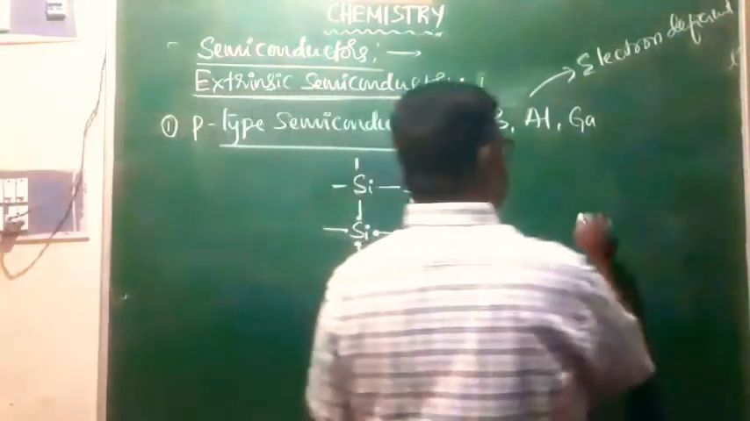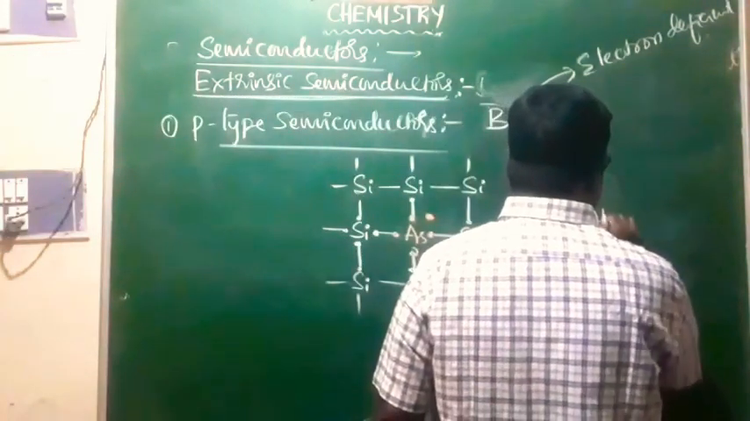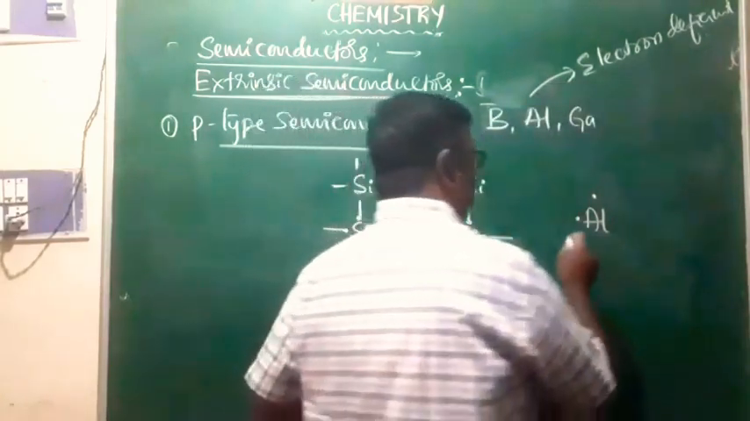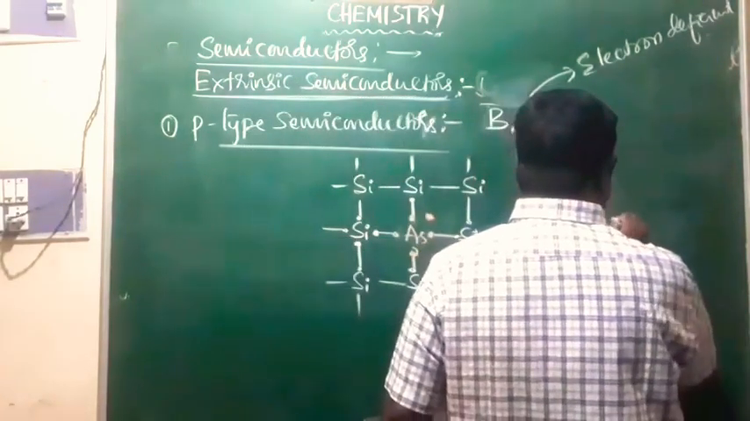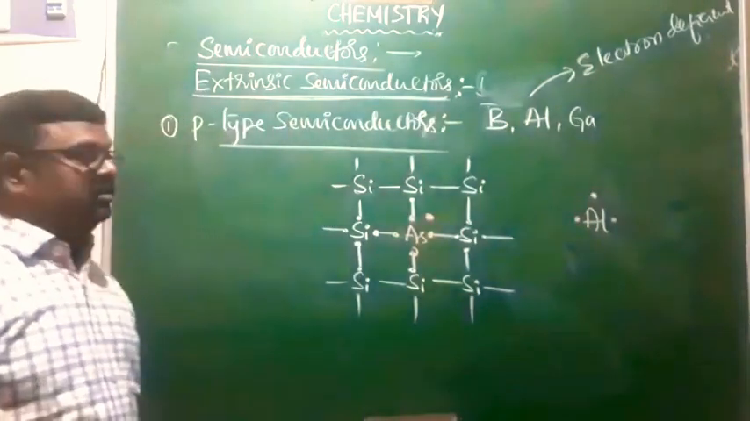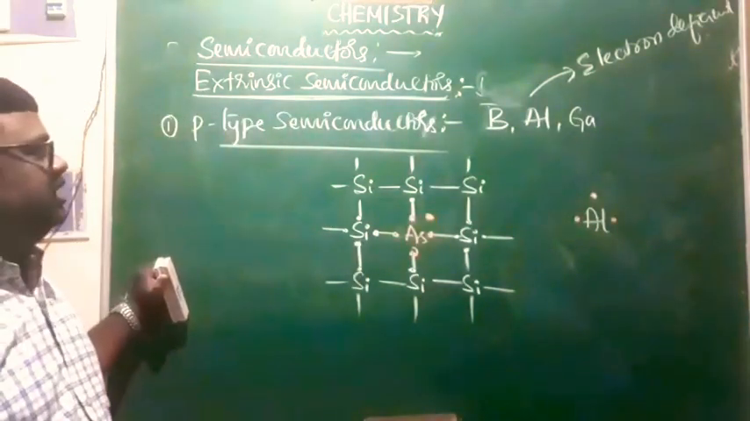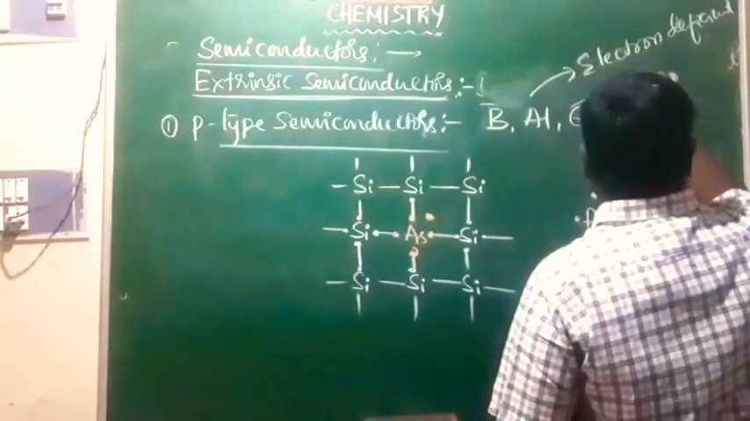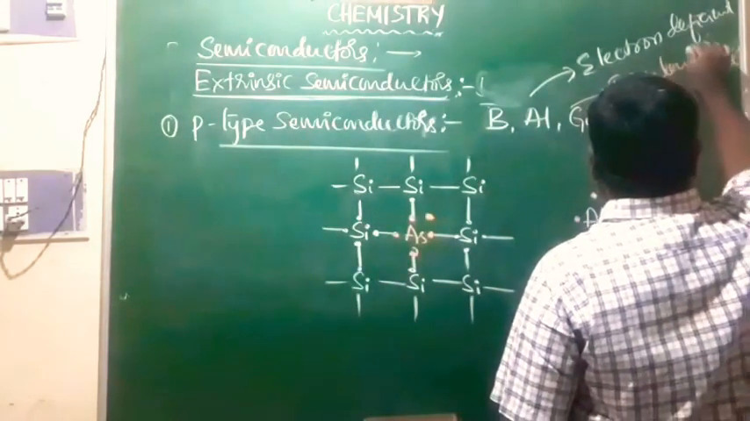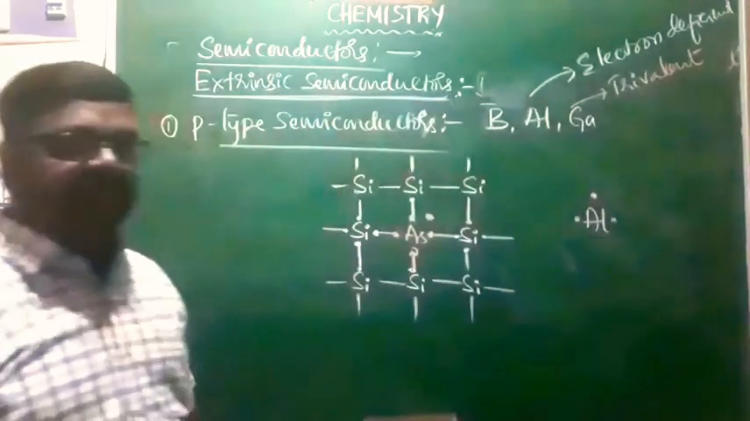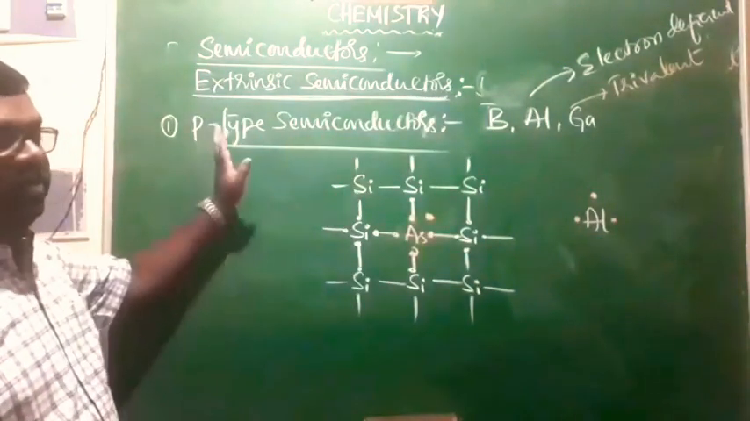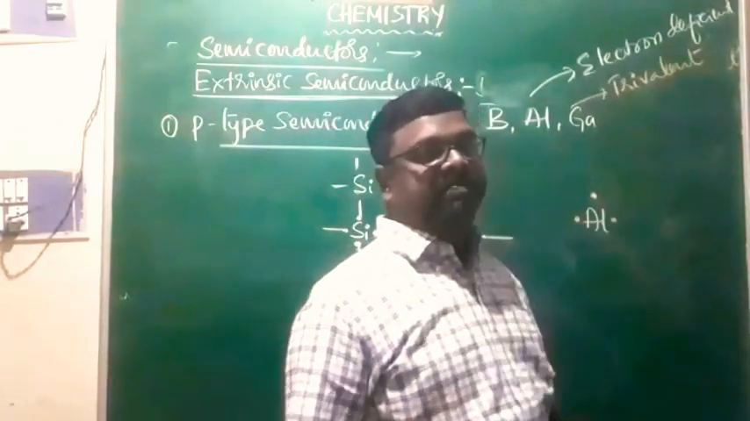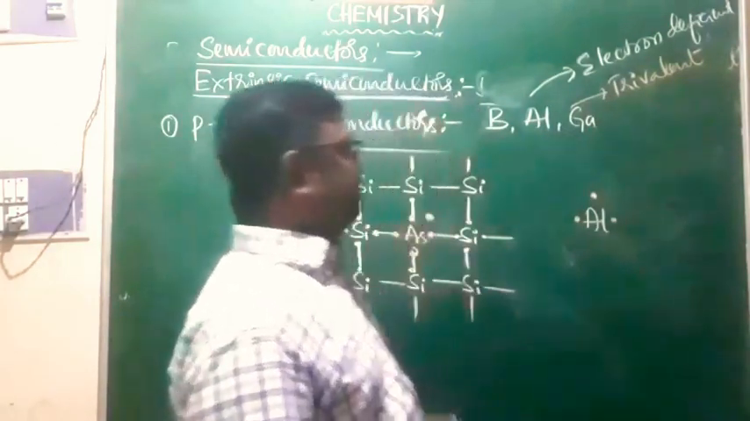If I take a sample of aluminum, an atom of aluminum is characterized by 3 electrons, right? There are 3 electrons present in the aluminum. That's why we call them trivalent elements. Their valence is 3, trivalent. When silicon is doped with a trivalent element, boron, aluminum or gallium, you are going to get P-type semiconductors.